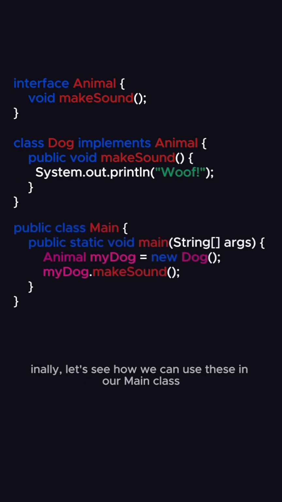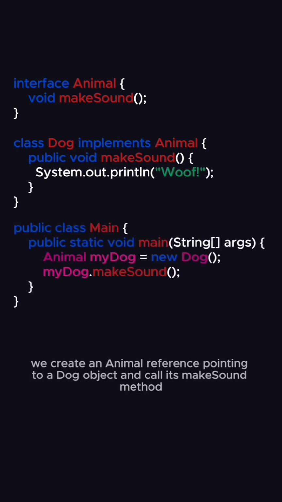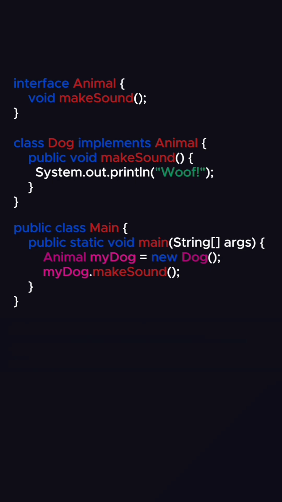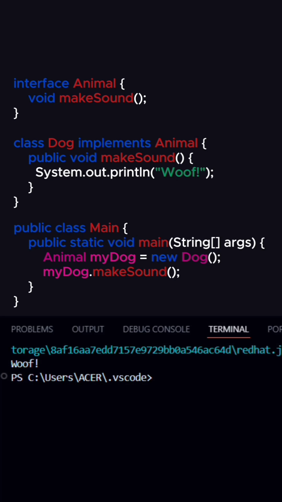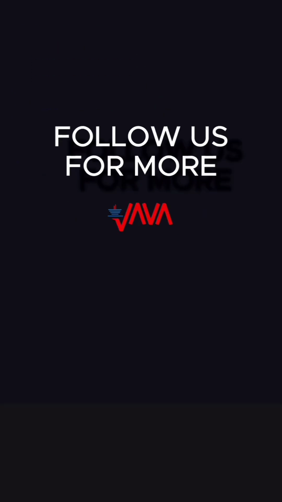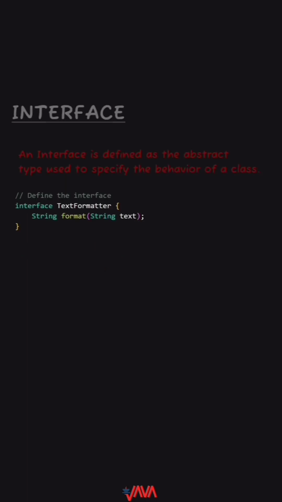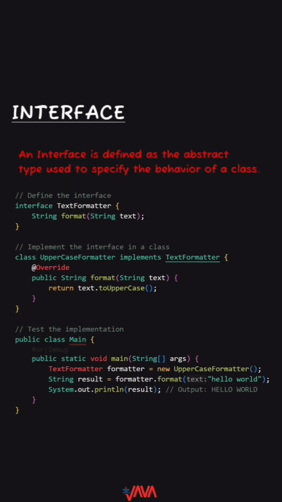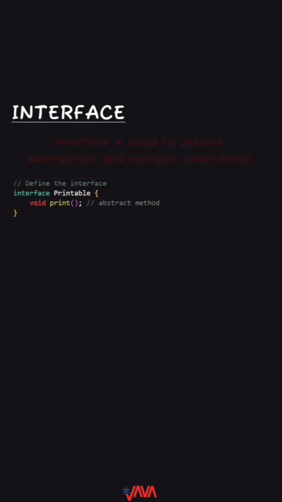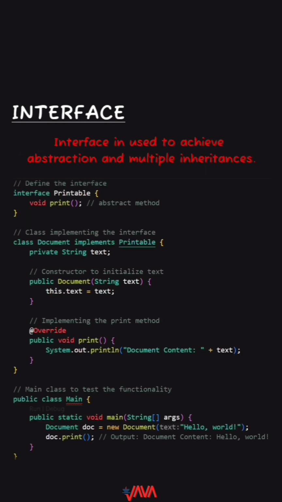Finally, let's see how we can use these in our main class. In the main class, we create an animal reference pointing to a dog object and call its makeSound method. That's it. You can see the output. Let's understand the difference between interface and class. An interface is defined as the abstract type used to specify the behavior of a class. Interface is used to achieve abstraction and multiple inheritance.